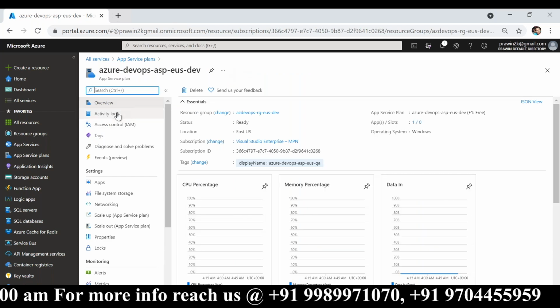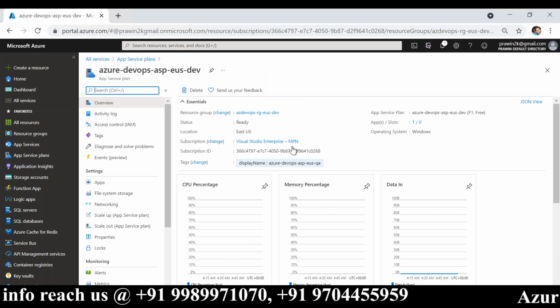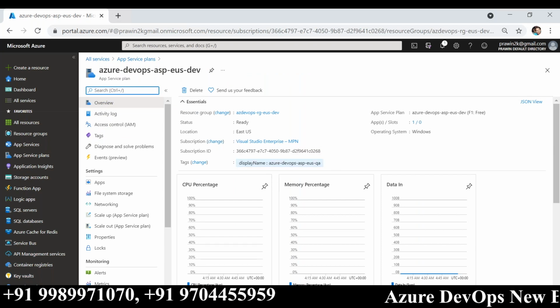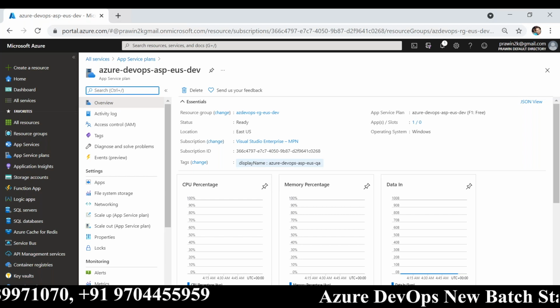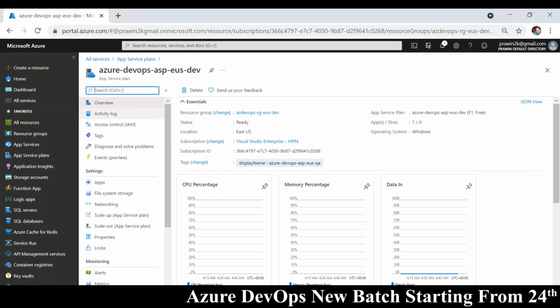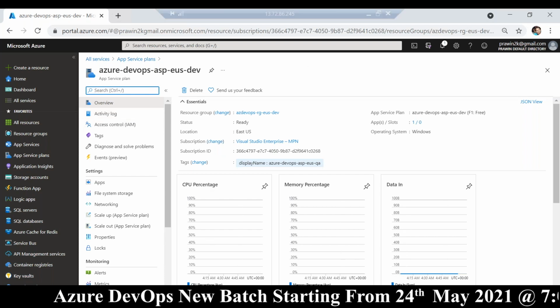This is a server, beyond a server, but just think of this as a server. I cannot log into the server. It's not possible. Why? Because the OS is under Microsoft control. But can I log into an IaaS server? Absolutely yes. In fact, we are already inside an IaaS server.